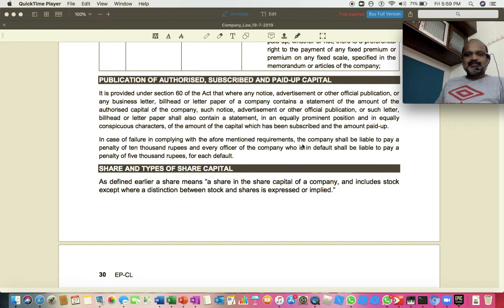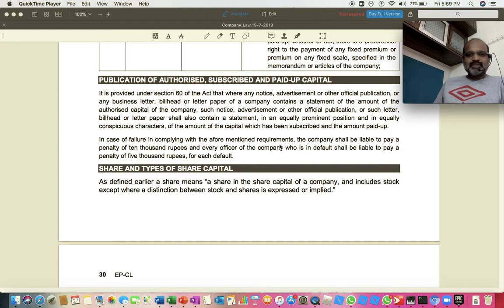If in case you don't follow this compliance, that means whenever you give an advertisement, say for example you issue a prospectus, in that prospectus you will mention very clearly the authorized capital of the company, and whatever capital has been subscribed and the amount that has been paid up has to be included. That is the point. Clear?